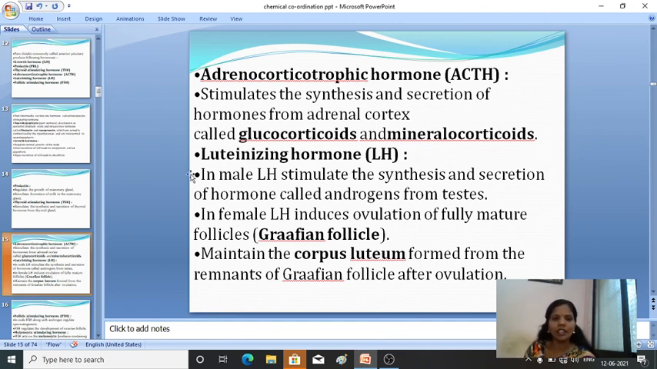Okay, next luteinizing hormone, that is LH. In male, luteinizing hormone stimulates the synthesis and secretion of hormone called androgens. In male, LH stimulates the synthesis and the secretion of hormone called androgens from testes. Androgen from testes. In female, LH induces the ovulation of fully mature follicles, that is Graafian follicles.